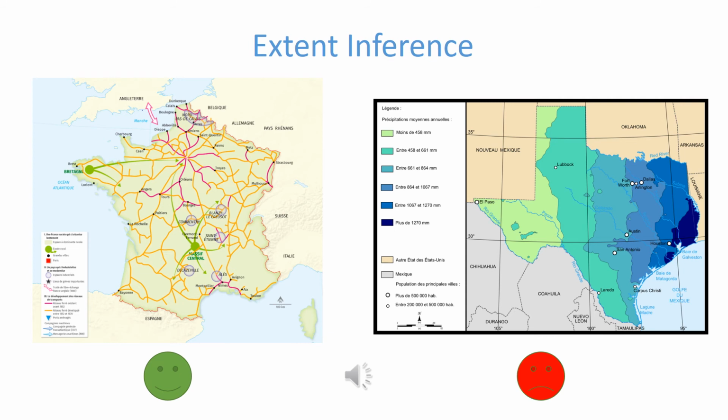The results on extent inference are much better, particularly for extents that were abundant in our training samples. For instance, the model correctly classifies the maps of France or the maps of the world, but fails on this map of Texas because it was trained on very few samples of Texas maps. These good results for geographic extent also compensate for the bad results on scale, because scale can be derived directly from the extent and the size of the map. Here, the size depends on the size of the printing frame.